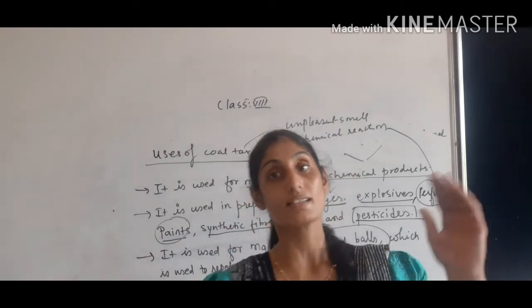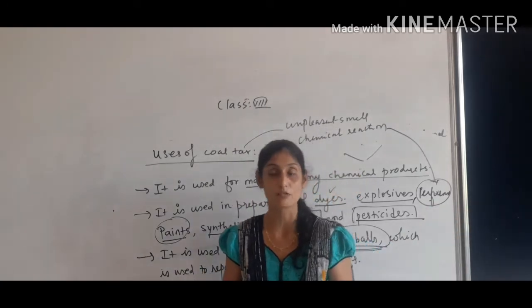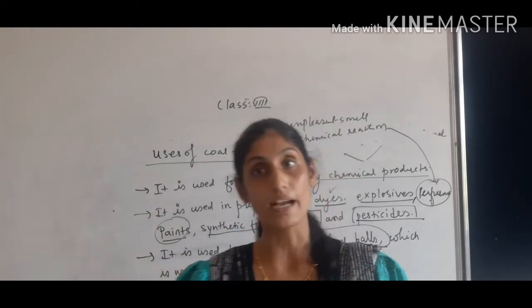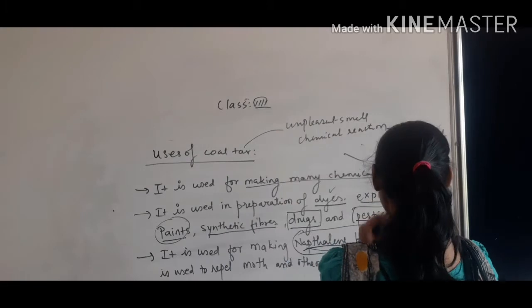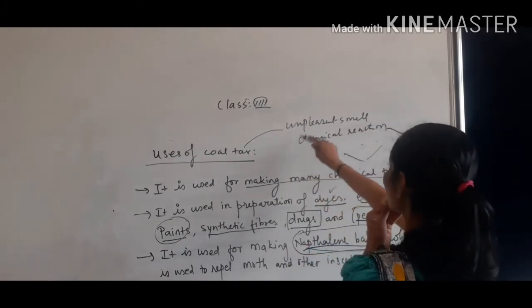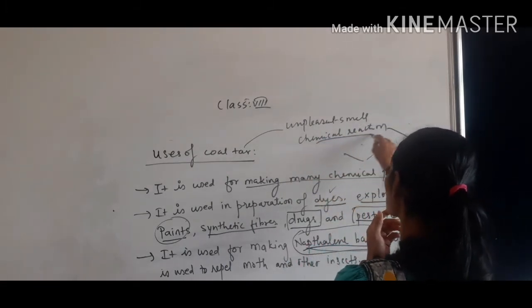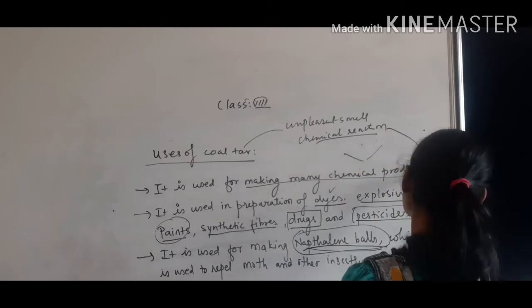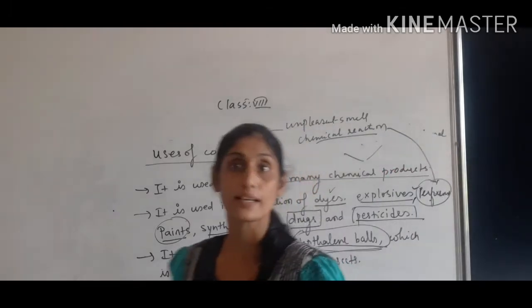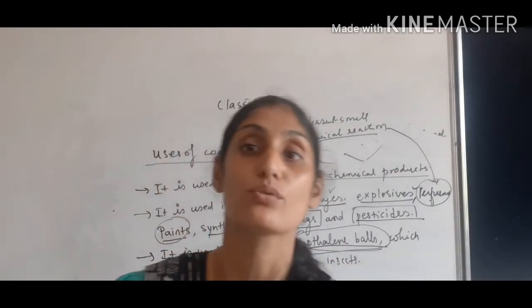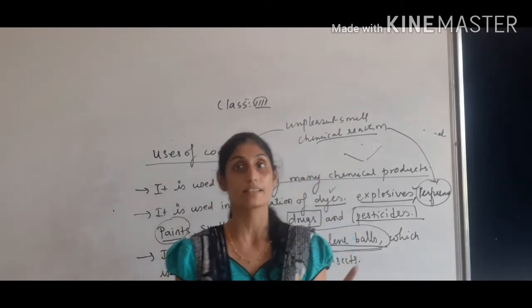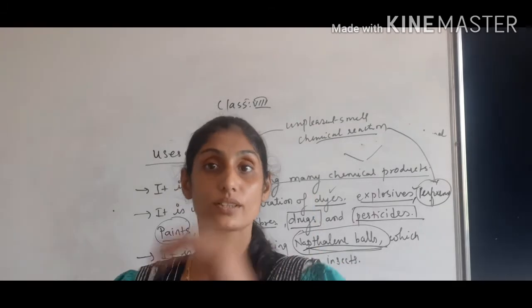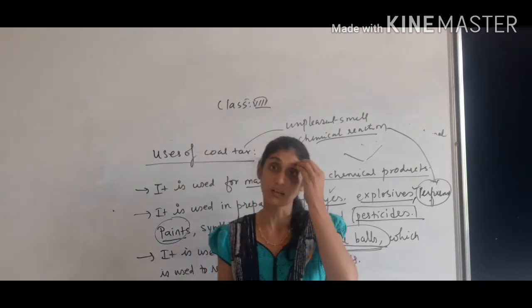It is made up of more than 200 substances. It is a substance with unpleasant smell. It is a thick and black color liquid. It is used for making many chemical products. Though it is having unpleasant smell, due to the chemical reaction with the other particular substance, first of all it is used in making perfumes. We will easily remember this. It is used in making paint. It is used in making explosives. It is used in making drugs. It is used in making insecticides. So these are the particular uses of coal tar.